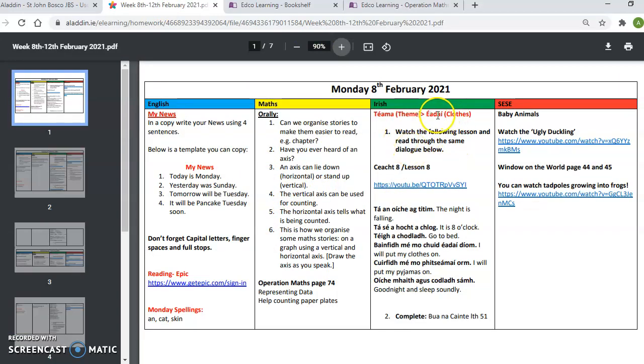So we're still working on AD. Click on the link to watch the lesson, Ceacht Hocht. And then these are the vocabulary that you're going to learn. Tá iha ag titim, the night is falling. Tá sé ag hocht a chlog, it is 8 o'clock. Téigh a chodladh, go to bed.